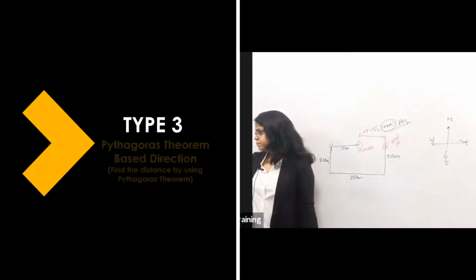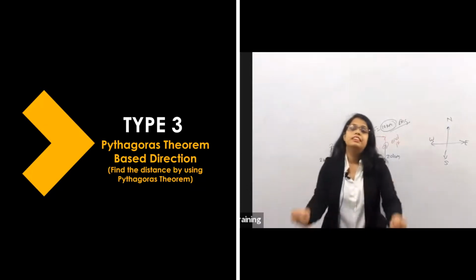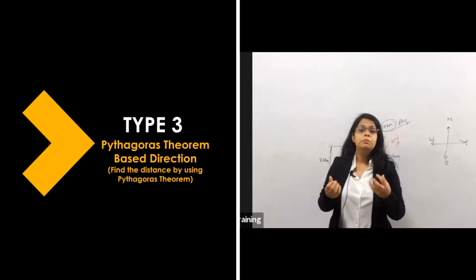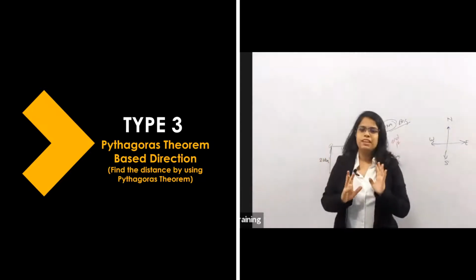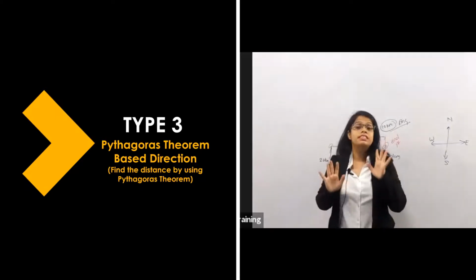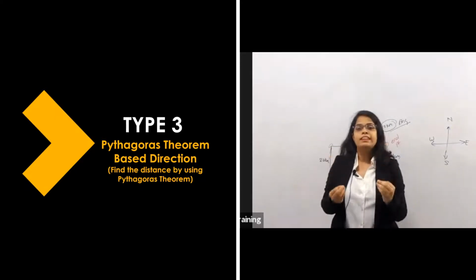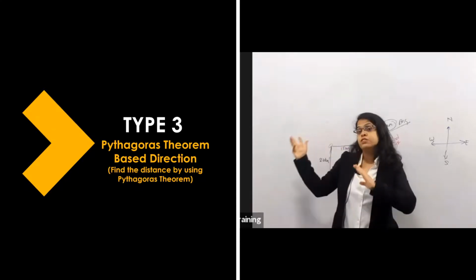Next type is type number 3, where the questions are based on the Pythagoras theorem. In the previous question we found the distance. Here also we have to find the distance. All things are the same, but we have to find the distance by using the Pythagoras theorem which we have learned in our school.